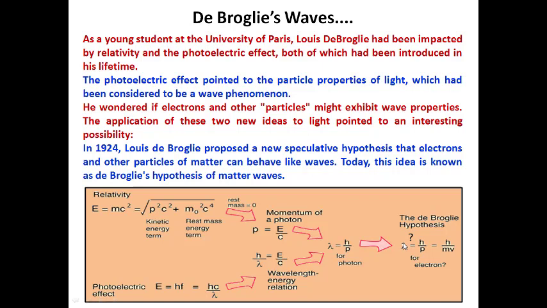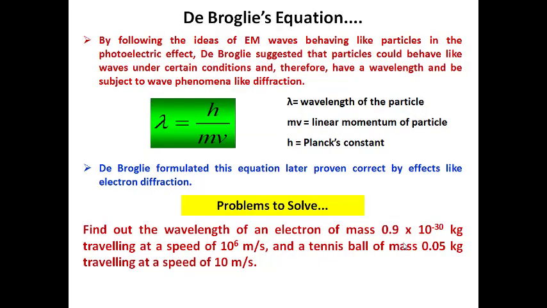The lambda, the wavelength which is associated with any matter, is termed de Broglie waves or matter waves. From this concept, de Broglie explained that each and every particle in this universe is associated with a wavelength because of its wave nature. So that is the most important advantage of explaining the concept of duality nature of particles. By following these ideas, de Broglie provided a proof that each and every particle has a wavelength, lambda equal to h by p.